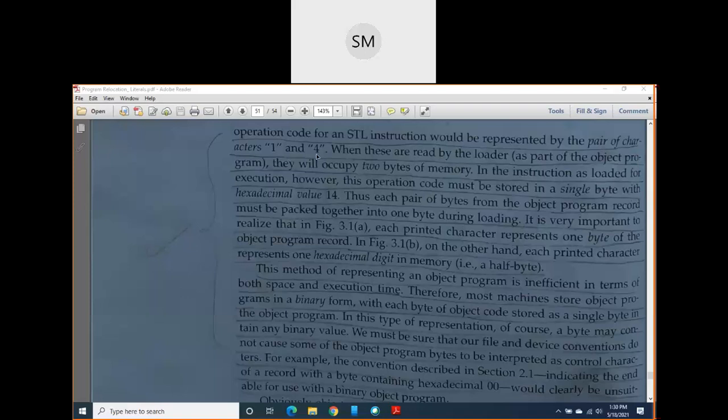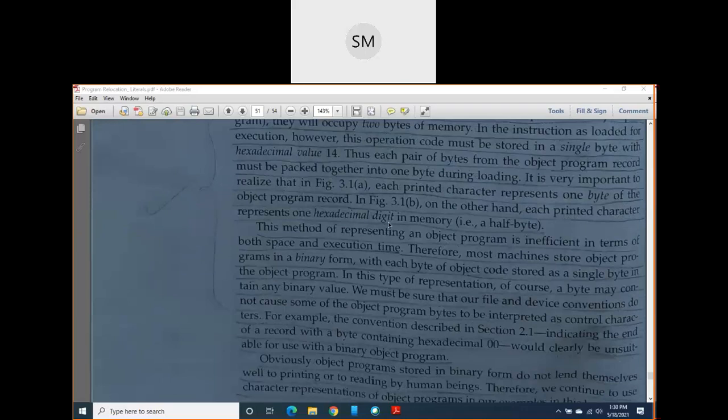Again, take only the leftmost 4 bits and ignore the rightmost 4 bits. Whatever leftmost 4 bits you have taken, you append to the earlier 4 bits. Then it will become 8 bits, that is 1 byte. Like this, we convert the character forms into hexadecimal digits.